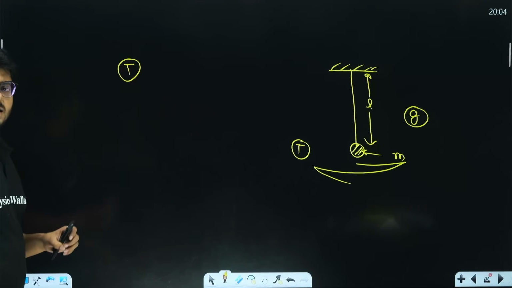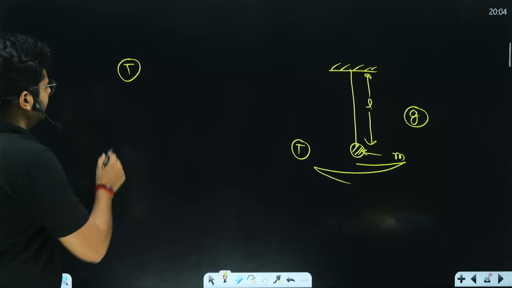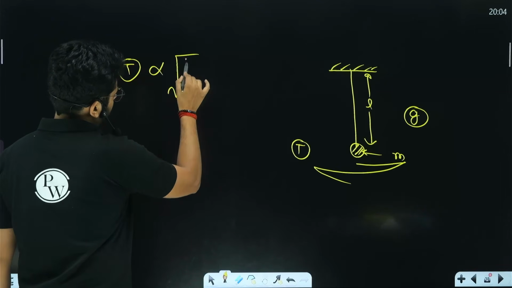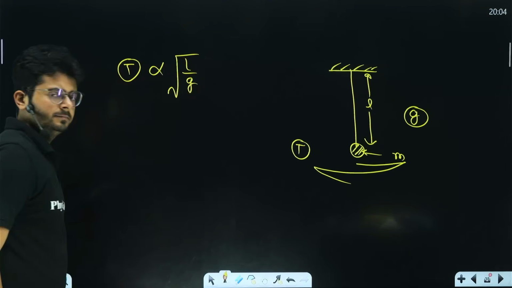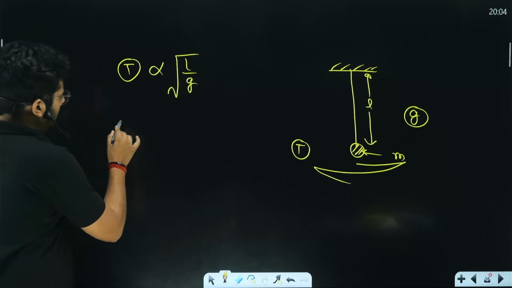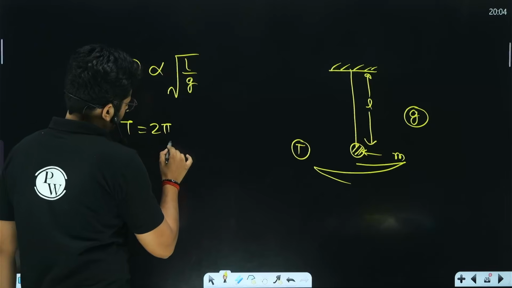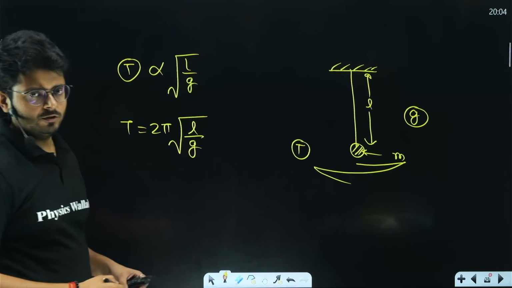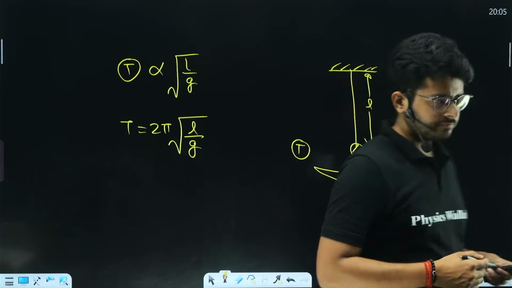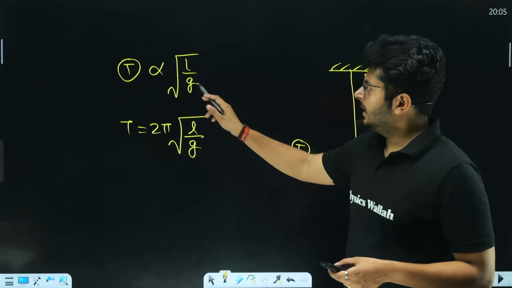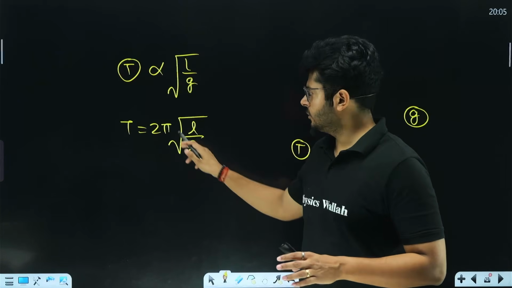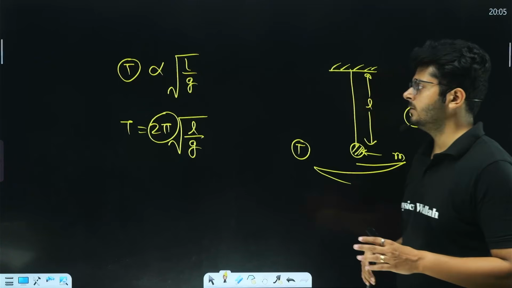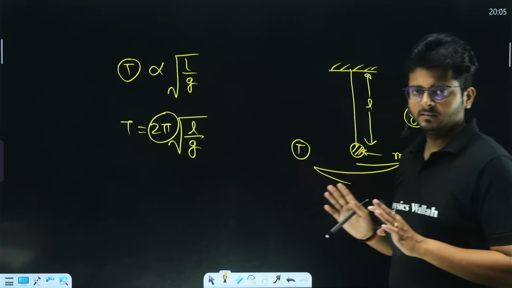With the same method, if you try to find the relation, we will say that the time period will come out proportional to under root L upon g, right? But the time period is 2 pi under root L upon g. There is no way in dimensional analysis you could calculate this value of 2 pi. You cannot get the value of this constant by any dimensional method, right?